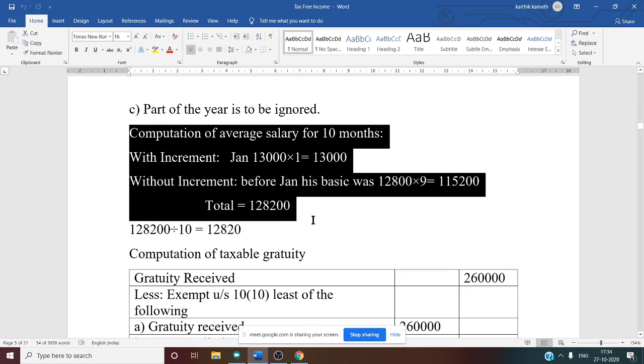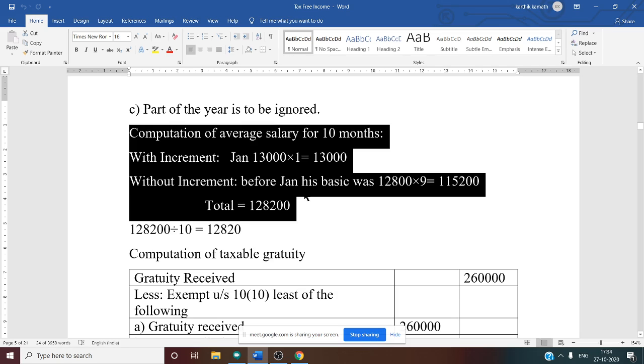Computation of average salary for 10 months with increment. First thing is with increment for the month of January: 13,000 into 1, because that 200 is already included. 13,000 itself. Next, without increment before January. Before January means the 9 months.